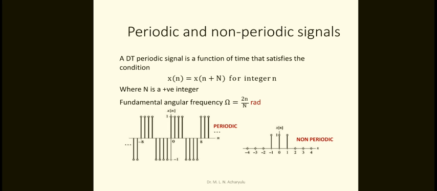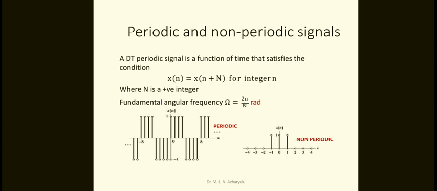This is about the discrete time periodic signal. It is a function of time that satisfies the condition x of n is equal to x of n plus capital N. Previously we had x of t is equal to x of t plus capital T for all t. Now instead of t we say n, because it is a discrete time signal, which is indicated by n.